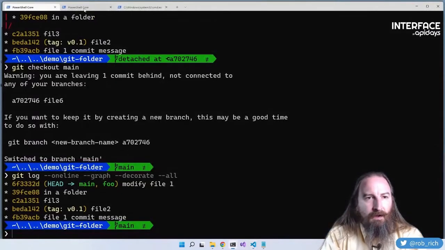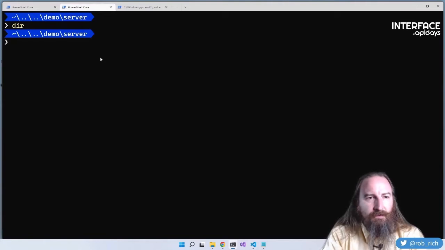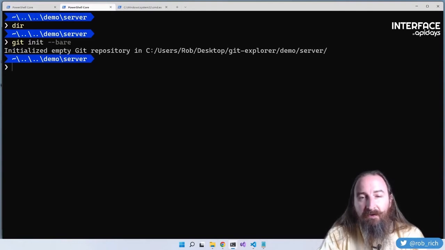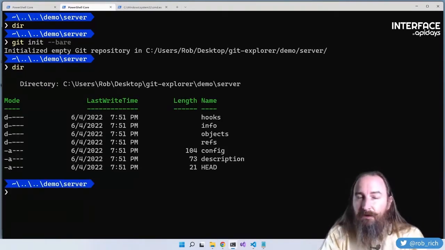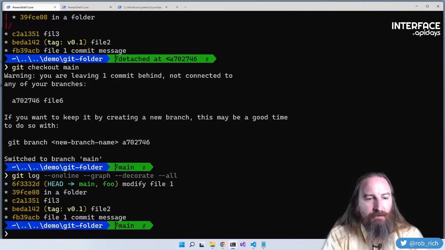So now that we've gotten to see how commits work, let's see how that might work with a ref. I'm going to flip over to this other folder. It's also empty, and I'm going to say git init, but in this case I'm going to say --bare. Now that creates an empty repository, but it's the contents of the .git folder, not the .git folder. So we don't have a working directory in this case.